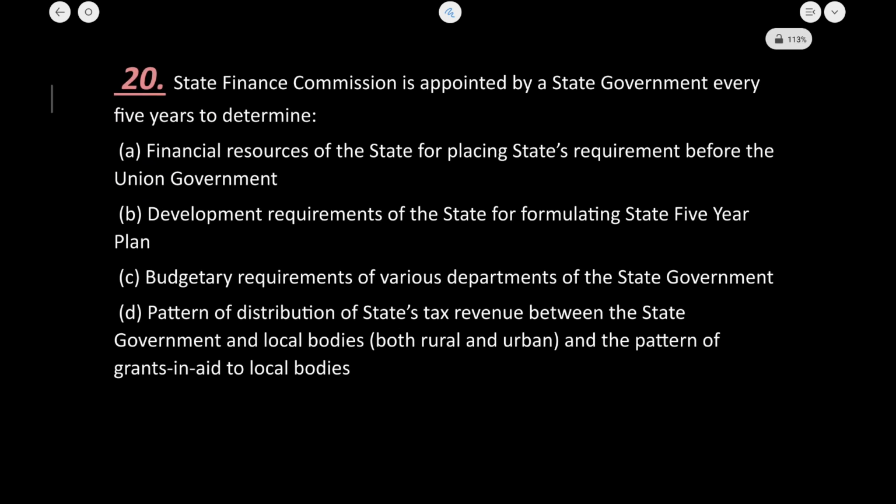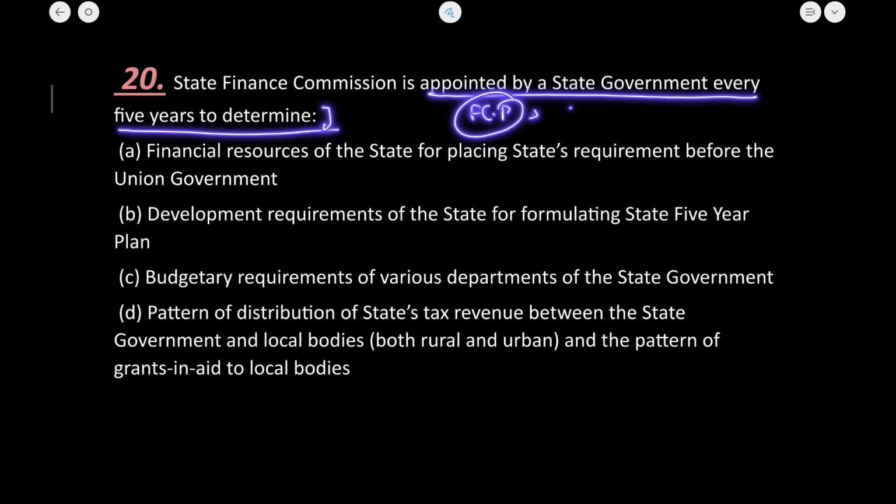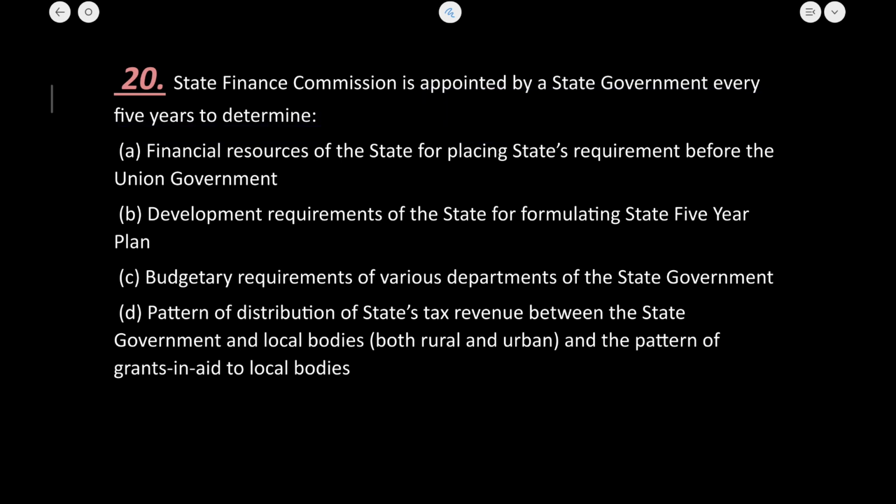Now the State Finance Commission is appointed by the state government every 5 years to determine the financial condition of panchayats, and the devolution and distribution of funds between the state government and the panchayats. This is simple. Now let us see which of the options has the correct answer.